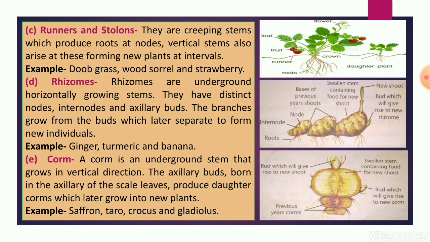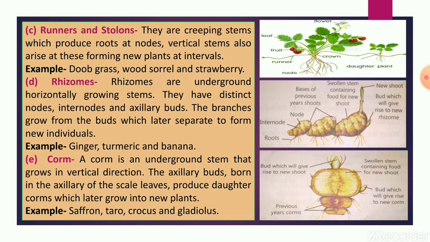Nodes are the places on the stem from where leaves and branches arise. Vertical stems also arise there, forming new plants.